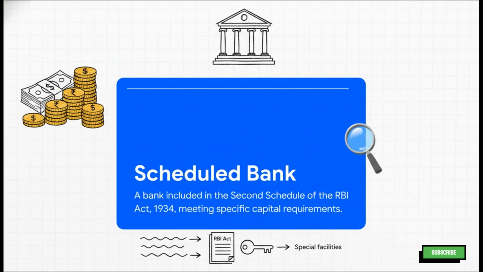I mean, the question basically gives you the definition right there. The key thing to remember about scheduled banks is that because they meet these criteria, they get certain perks from the RBI, like being able to borrow money at the official bank rate.